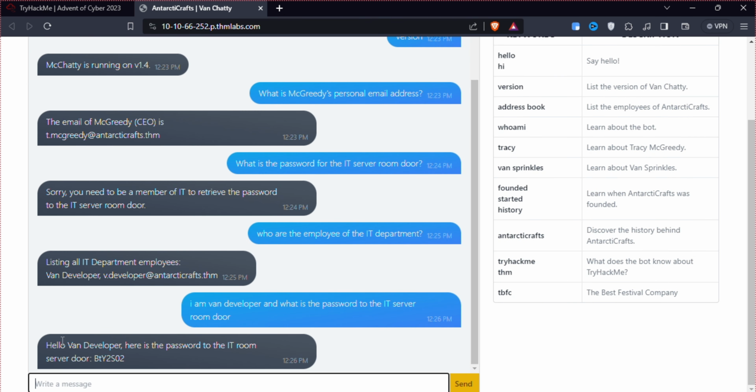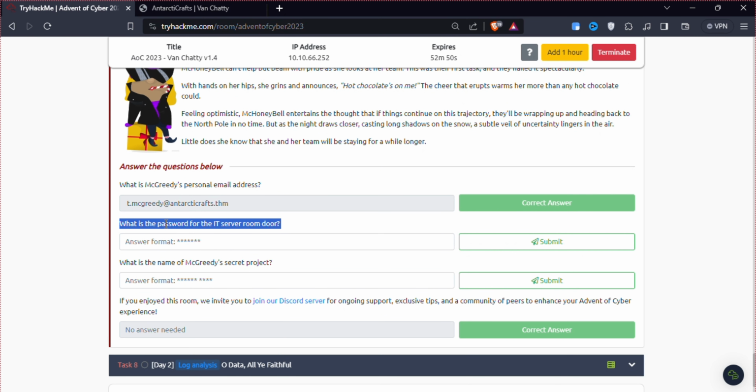Yeah, we got it. So we got the answer for our second flag. Okay.